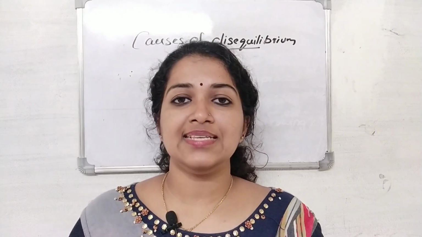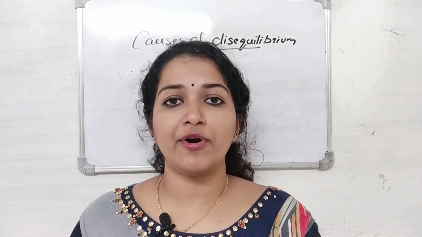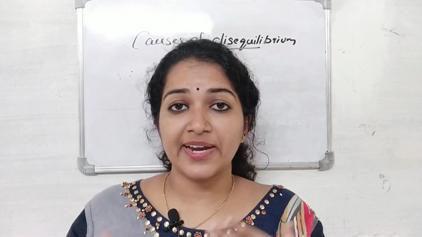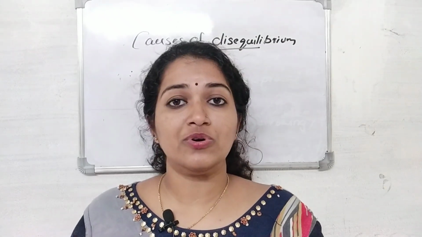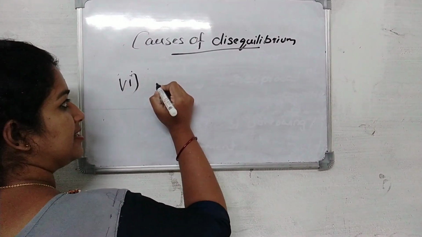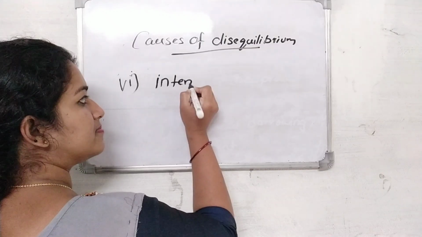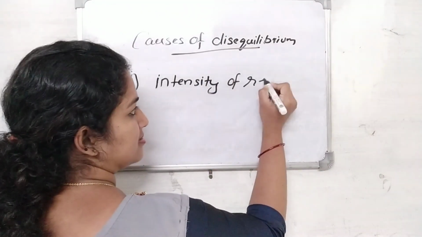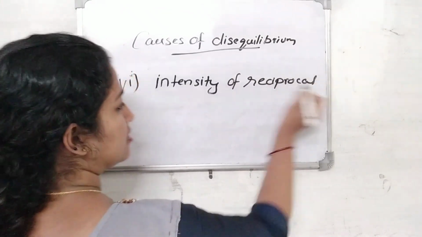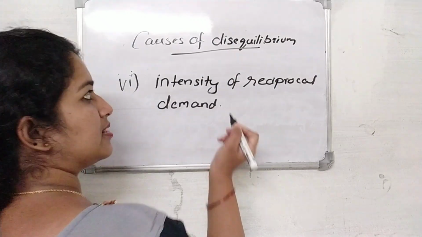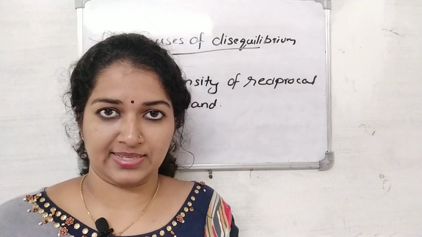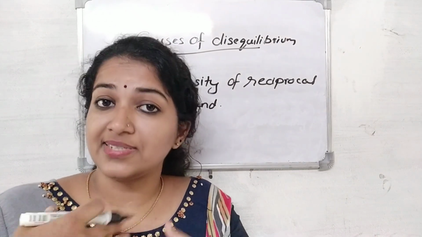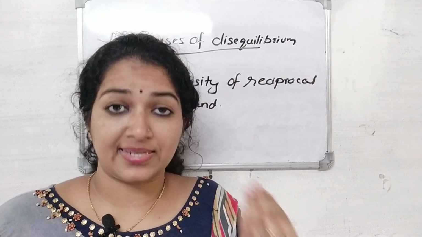Now, the last reason is that since the intensity of reciprocal demand for a product differs in different countries, the terms of trade of a country are set differently with different countries under multi-country trade transactions.